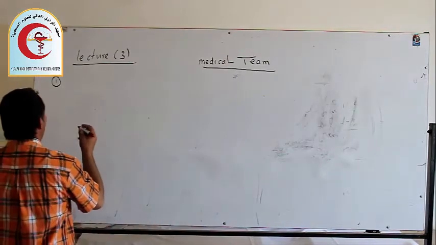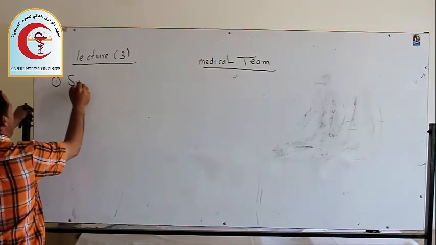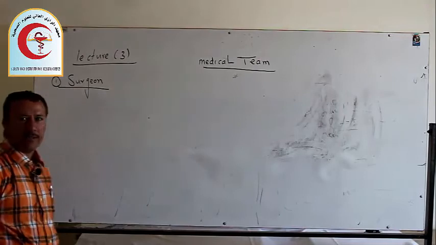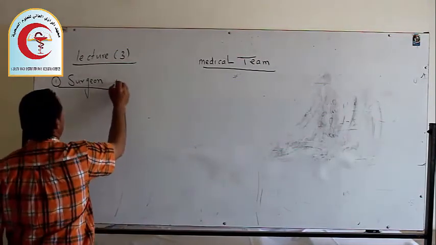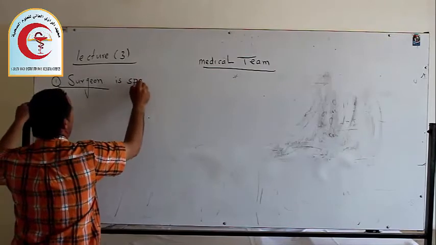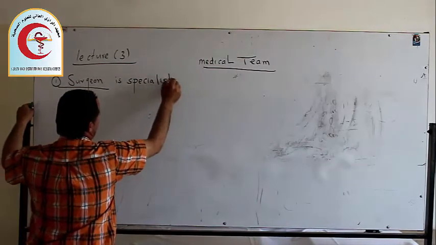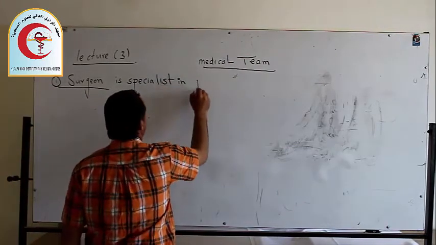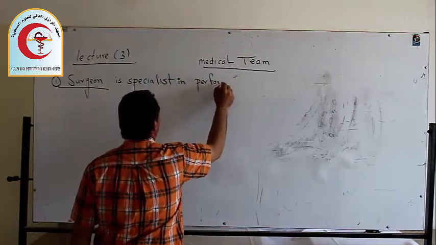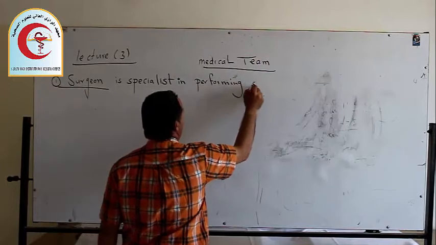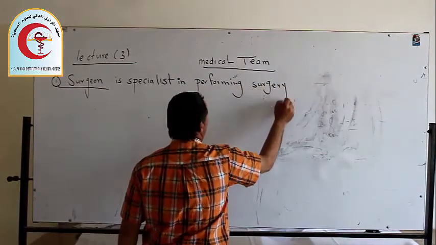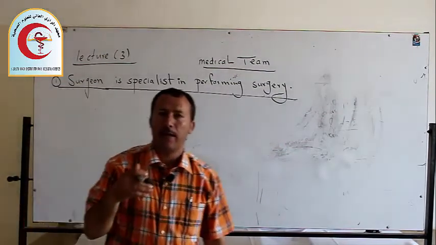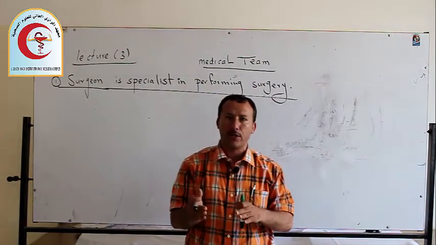Now we are going to start. Number 1 we have surgeon. A surgeon, this is a medical word. What is a surgeon? A surgeon is a specialist in performing surgery, or we say surgery operations. This is the definition. The person who will perform a surgery operation is a surgeon.